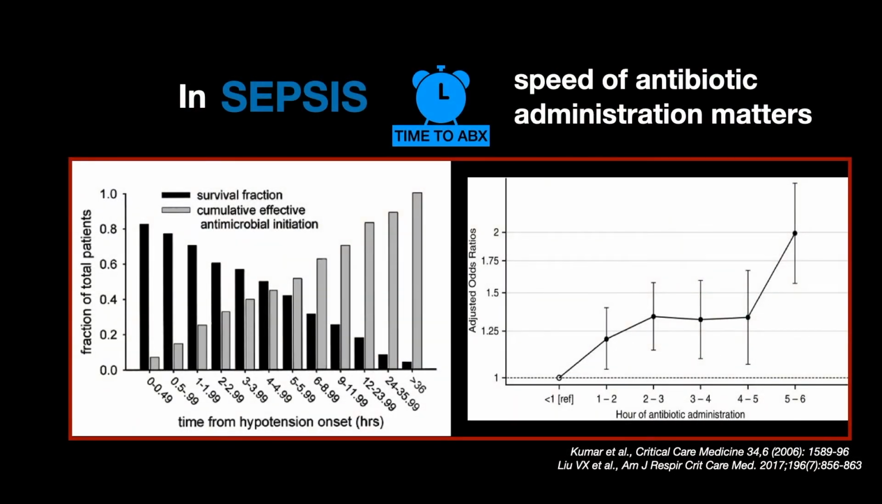Figure to the right shows that early initiation of antibiotics for sepsis in general is crucial, and not just sepsis with hypotension. Here, the mortality risk expressed as adjusted odds ratio of death increases with increasing delays in initiation of effective antimicrobial therapy.